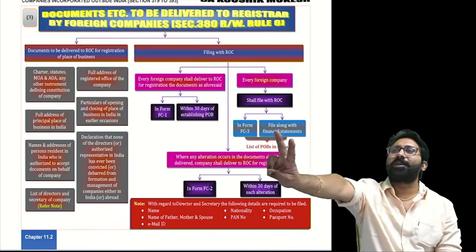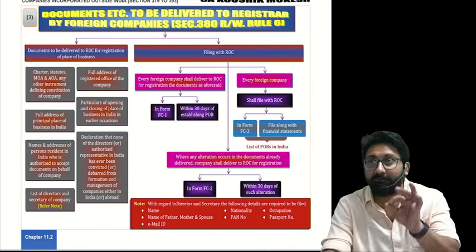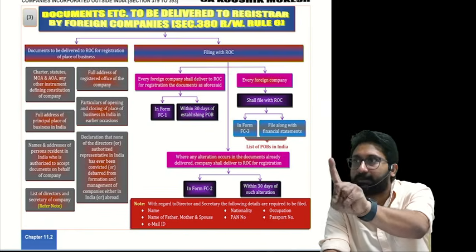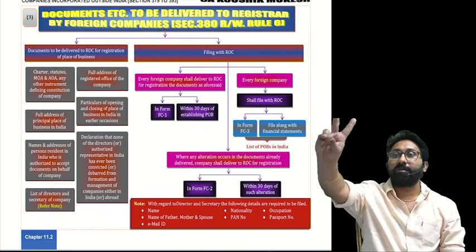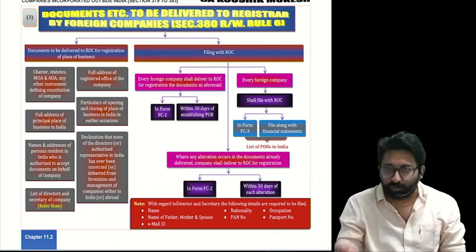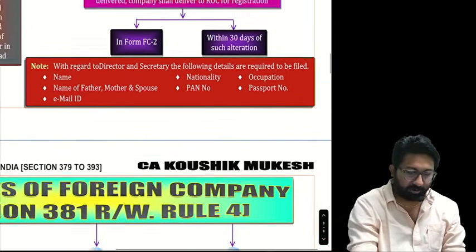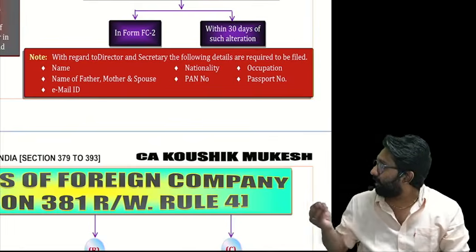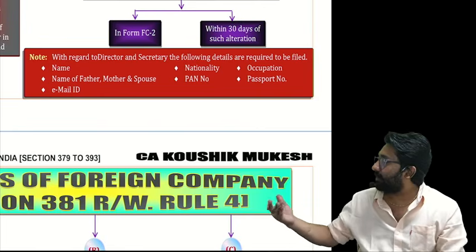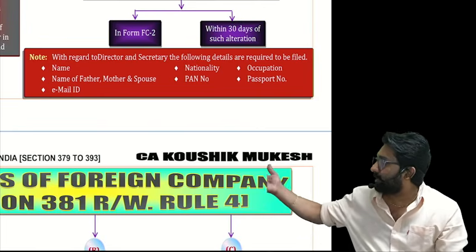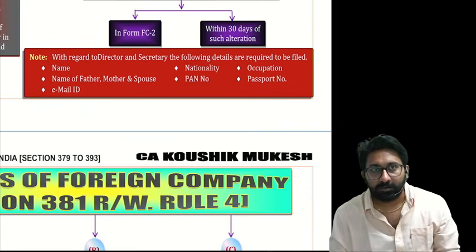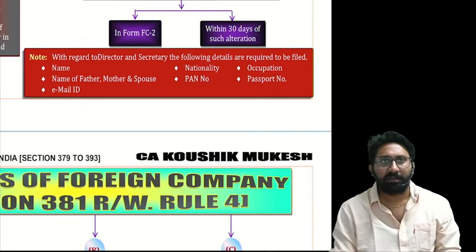Another only 2 points are there. Listen carefully. Every company should have 2 important persons. Number 1, directors. Number 2, company secretary. Give the details of those 2 persons. See here, these details we have to give. What details? Name, nationality, occupation, name of father, mother and spouse, PAN number, passport and email ID. Relating to whom? Directors and secretary.